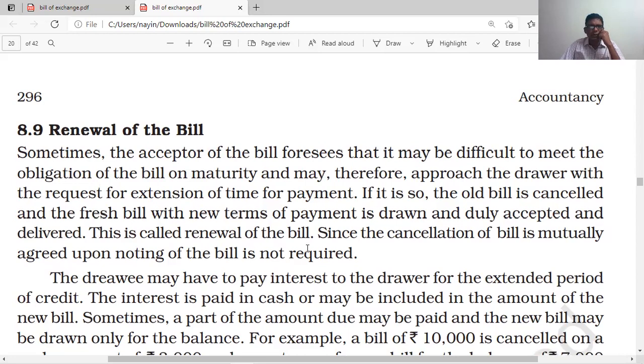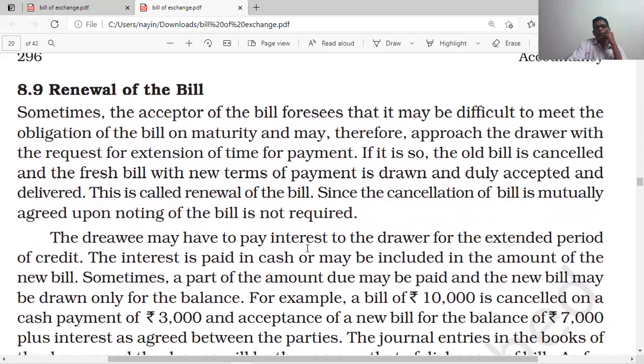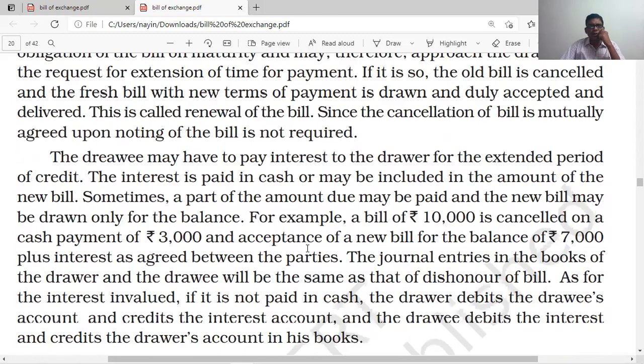Since the cancellation of the bill is mutually agreed upon, noting of the bill is not required. Noting is not required because it is mutually accepted. The drawee may have to pay interest to the drawer for the extended period of credit.